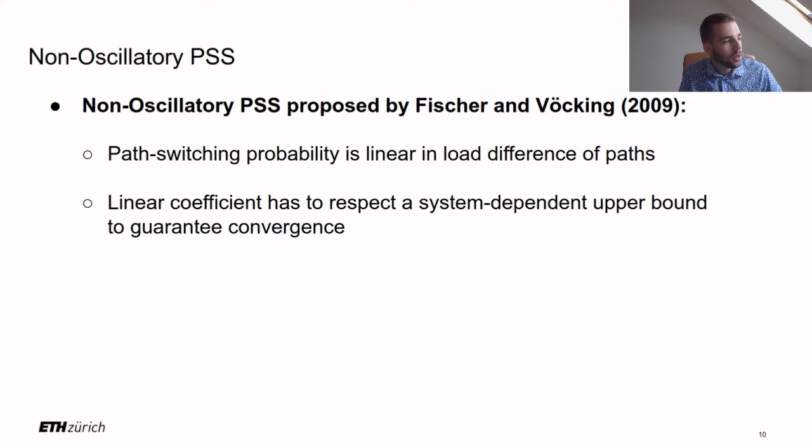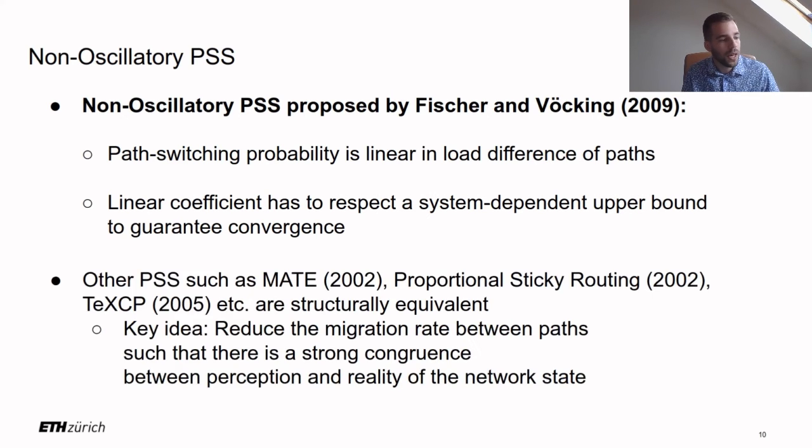And the important thing to avoid oscillation is that this coefficient in this linear formulation must not be too high, to limit the migration rate or the migration volume per time. And this is basically reflected in all the other schemes that try to avoid oscillation. The key idea is always to reduce the migration rate between the paths such that there is a strong congruence between the network state as it is perceived by the agents and the network state as it actually is.